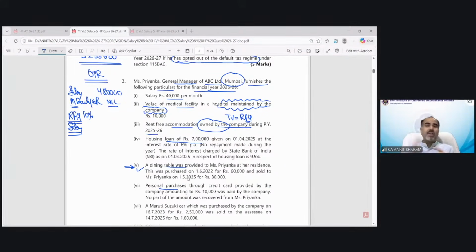But dearness allowance would be considered only if it is as per retirement benefit. The good news in this question is that no dearness allowance has been given, and the monetary payment is only 4,80,000. So my rent-free house value would be 48,000.